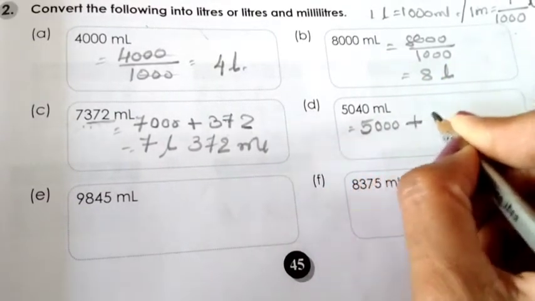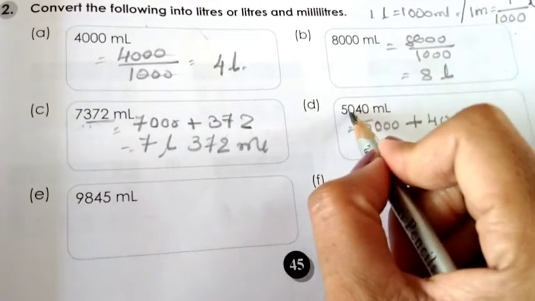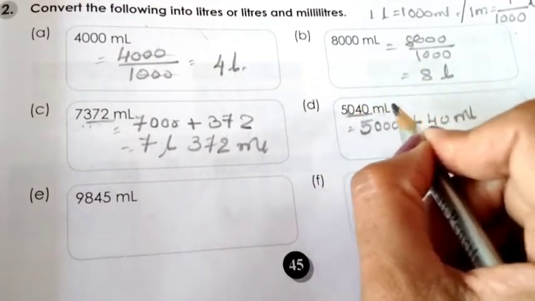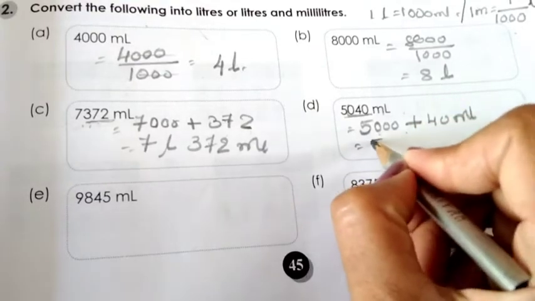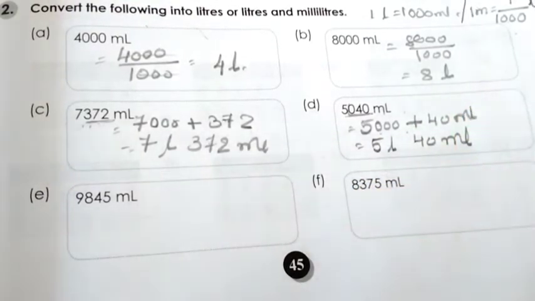Here 5000 plus 40 milliliter. How? Because 1 liter has 1000 milliliter. पीछे के 3 digit है, last 3 digit that is in milliliter. 5000 milliliter means 5 liter 40 milliliter.